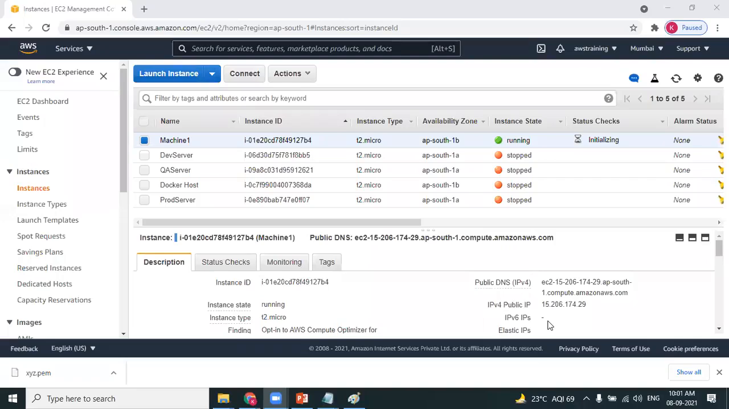In fact, we have learned how to create a Windows machine. Thank you very much. We have learned how to create a Windows machine. Perfect. Okay, next